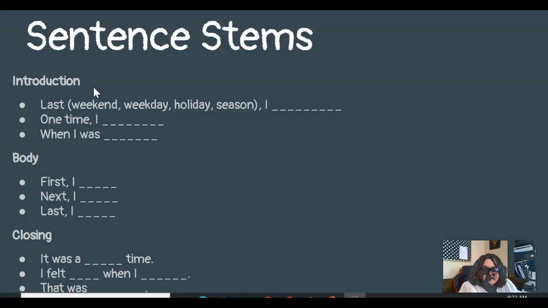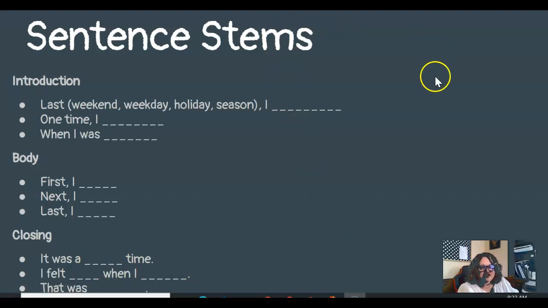These are great starters to start your sentences, and then you kind of fill in the rest. So we have our introduction. We have the body. Notice, here's your 3 paragraphs. First I, next I, last I. Okay, those are your starters for those 3 paragraphs in the middle. And then closing is down here. And again, we're going to talk about that next week.